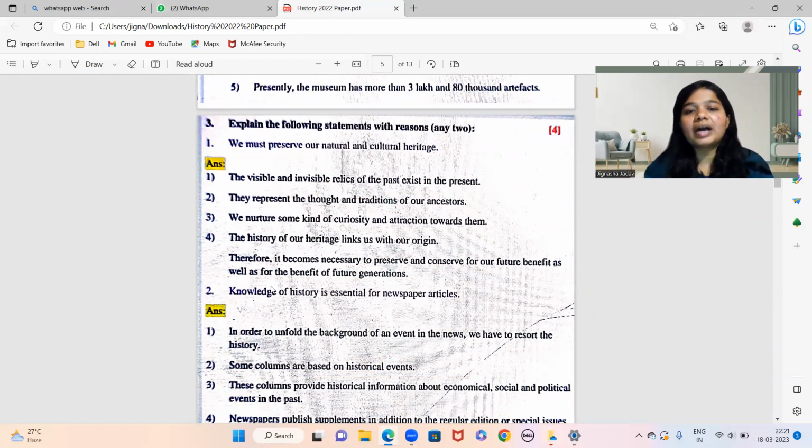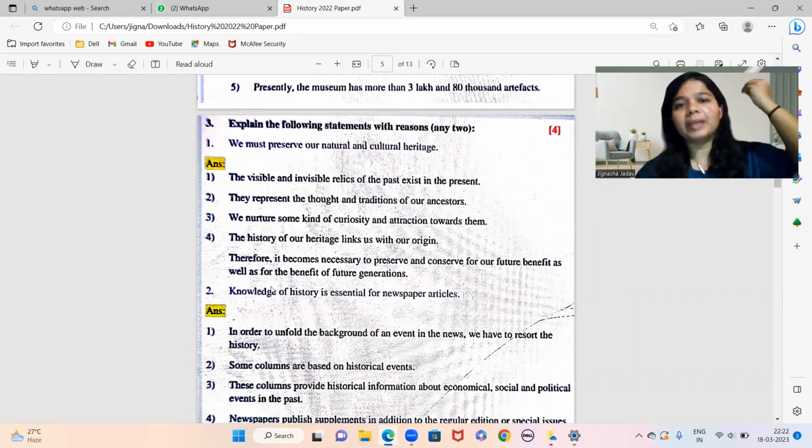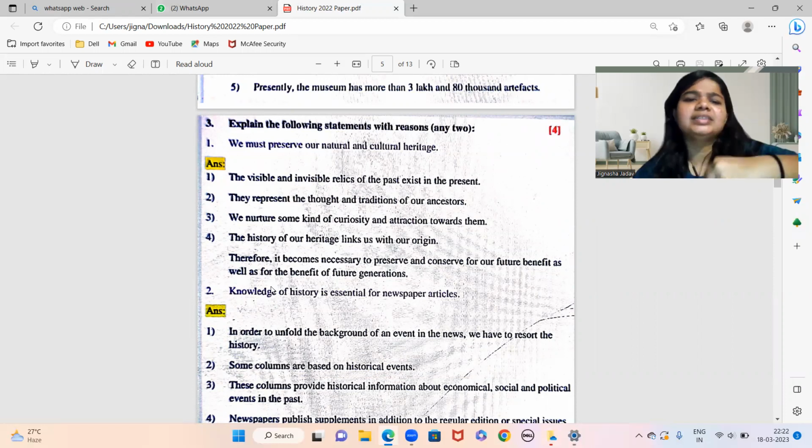We must preserve our natural and cultural heritage. This is again from your chapter number 3, applied history, and the concept is heritage. So why must we preserve our natural and cultural heritage? Because the visible and invisible relics of the past exist in the present, right? Things of the past do exist in the present. They represent the thought and traditions of our ancestors, so we all have a connect, because things used to be like that earlier. So it has things related to our ancestors.